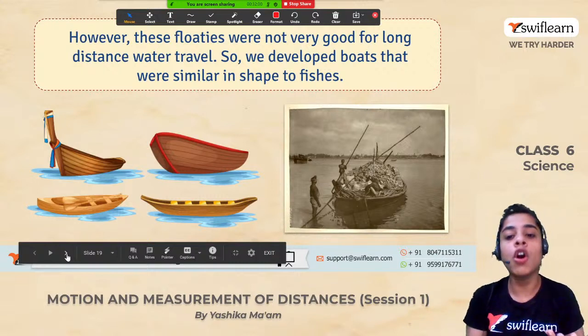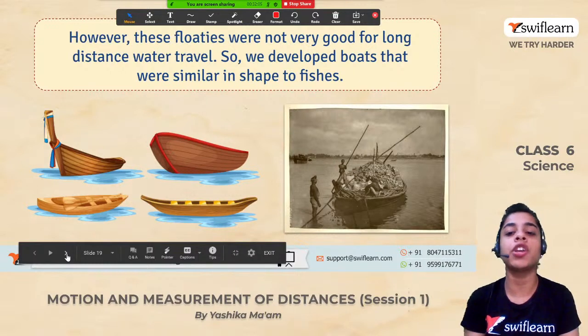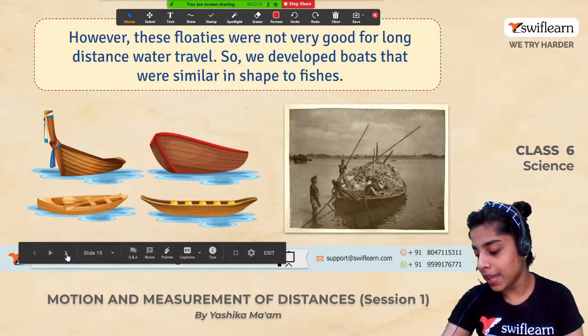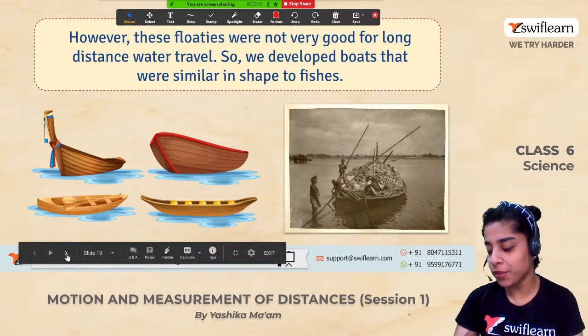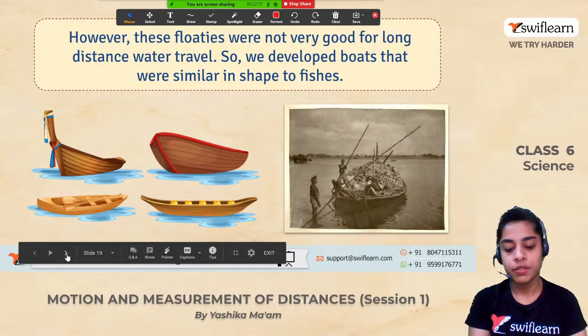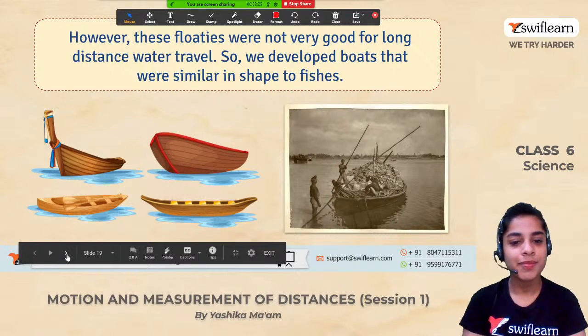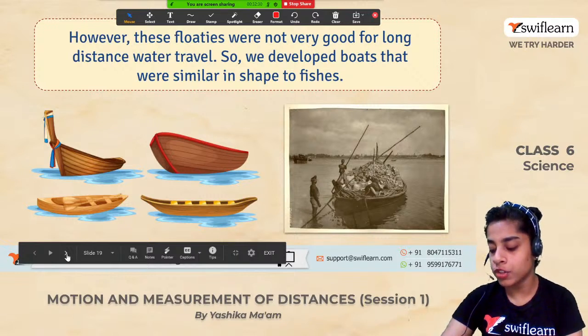ऐसा क्यों? Think of it. Think of some examples, think of some answers, explore, rack your brains. This why should always be there in your mind. कौन बताएगा मुझे that why boats were made in the shape of fish? I'm waiting for the answer. Shreya, I would like to get an answer from you. कौन बताएगा मुझे? Yes? All right. So if you really know that why did boats have the shape of fish, then let me know in the comment box and I will definitely respond to you.